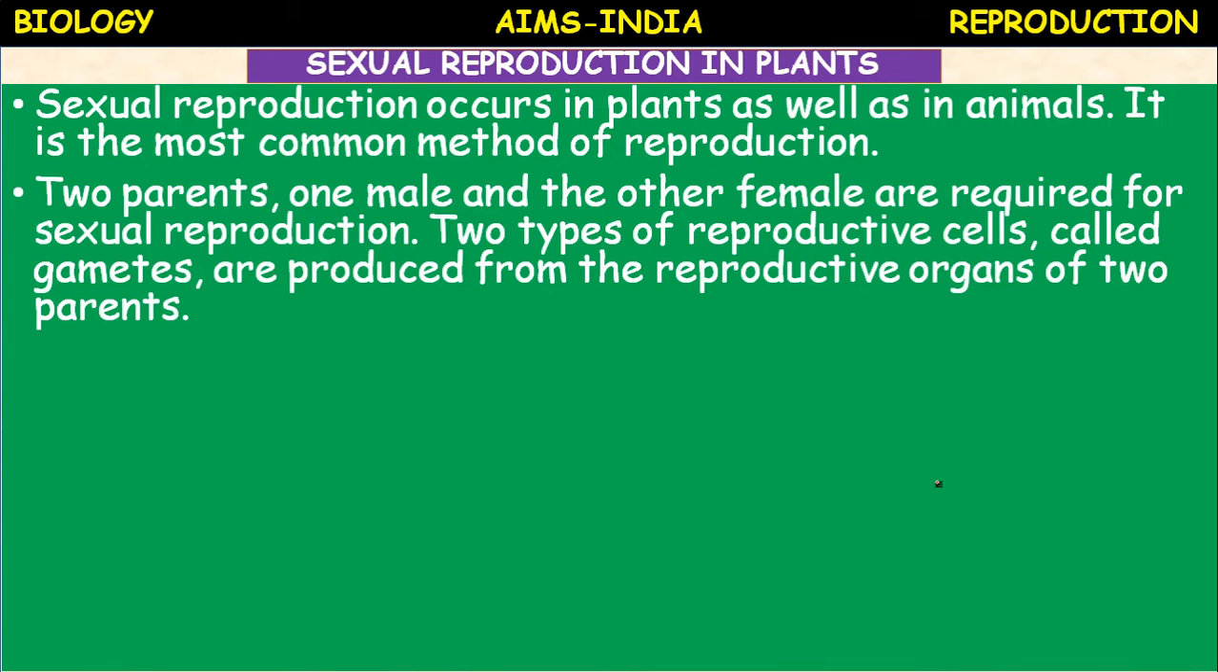Okay, sexual reproduction refers to the process of development of new individuals through the formation and fusion of male and female gametes. Sexual reproduction is also called amphimixis or syngenesis. These are the terms which you come across in the higher classes. Amphimixis, syngenesis or amphigony.